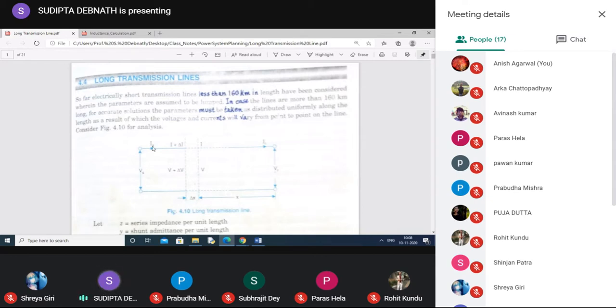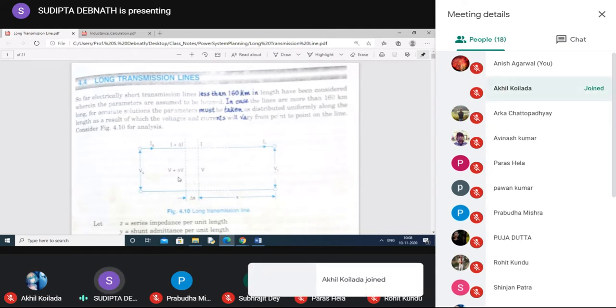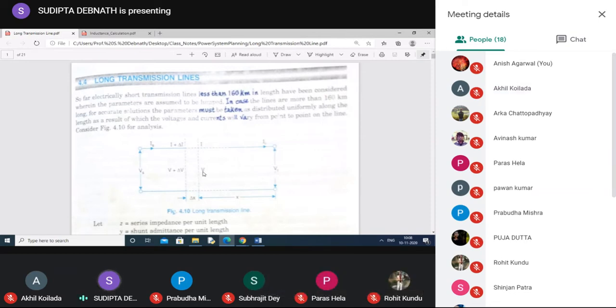What is the voltage drop in this small length? It is delta V. Before this delta x length, the voltage was V plus delta V, and after that it is just V. Similarly, the current entering is I plus delta I in this section and leaving is I, because some current is the charging current flowing through the capacitor connected in parallel.